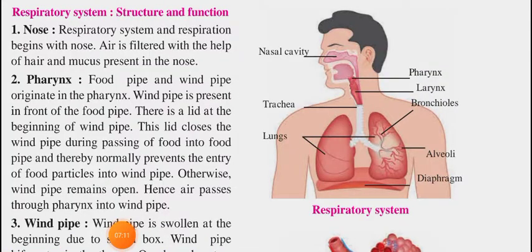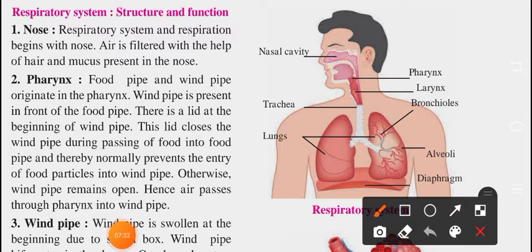Now next, this is the important part: how respiration occurs in our body, from where the air enters, where it goes, and from where it comes out. All these things are shown here. This is your respiratory system, its structure and function. This is the respiratory system diagram. The very first part is the nose. You can observe the nose here.